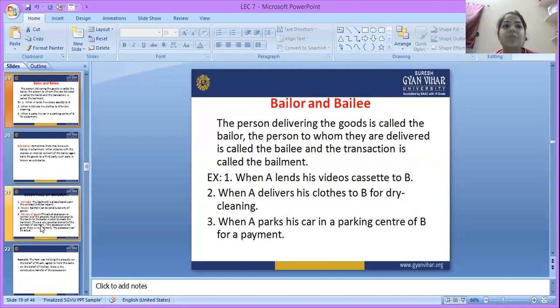If any person lends or borrows money from someone, that is not included under the contract of bailment. Whereas we can understand mobile repairing as a contract of bailment, because here person A delivers the goods, that means gives his mobile for repairing to B. After the purpose is completed, he will return the goods, and he has to pay. That is known as the contract of bailment.